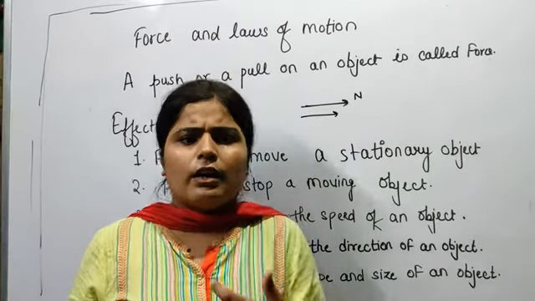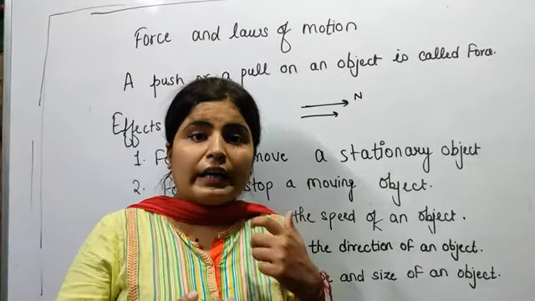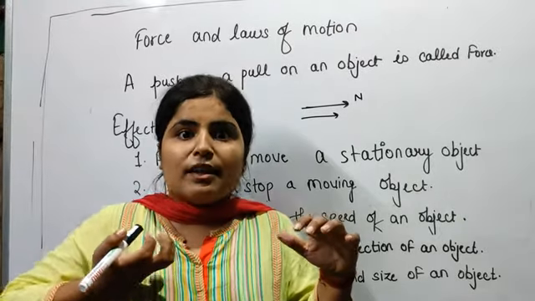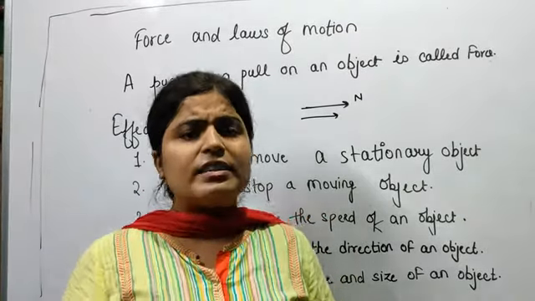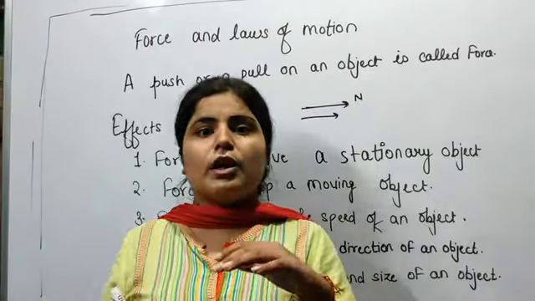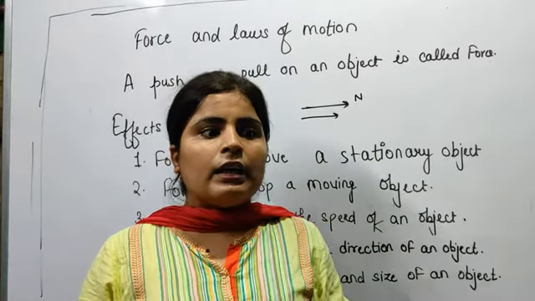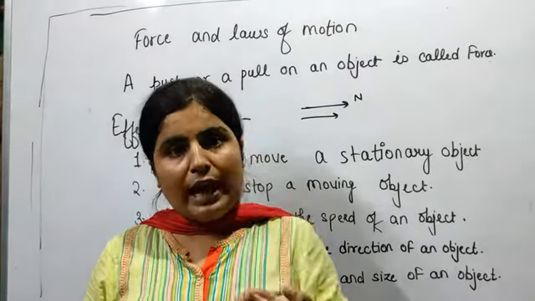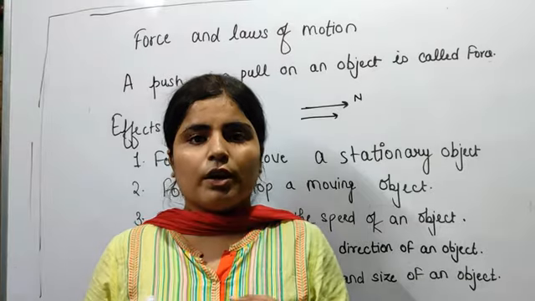We can take examples. Friction force will decrease the speed of an object because friction force always acts in the opposite direction of the motion of an object. In case of free fall, whenever any object is falling from a height, its speed will increase because the force of gravity acts downward towards the center.